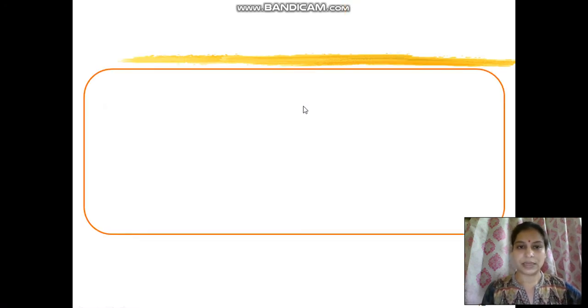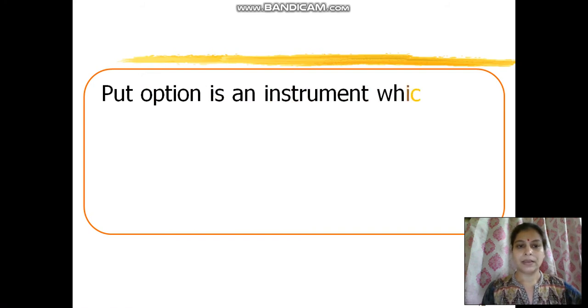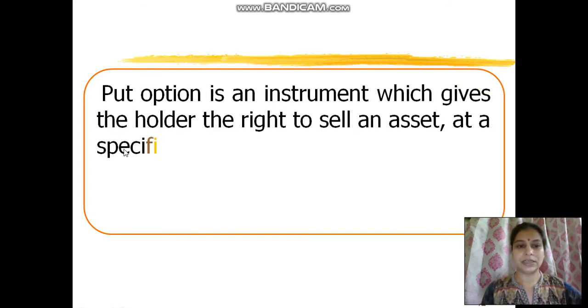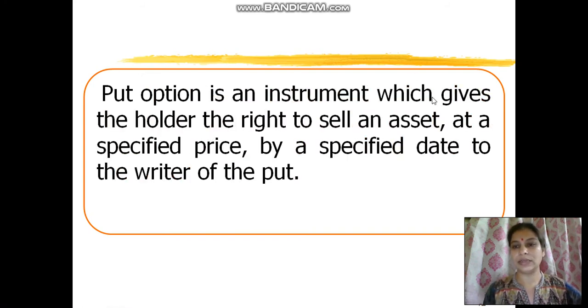So in a nutshell, we can define put option as an instrument which gives the holder. Who is the holder in our case? In our case, the holder is farmer, right?